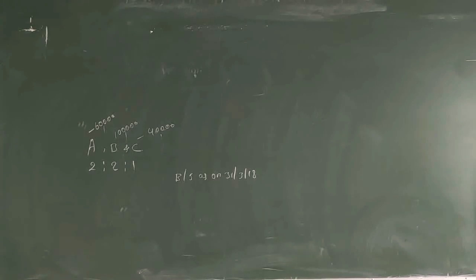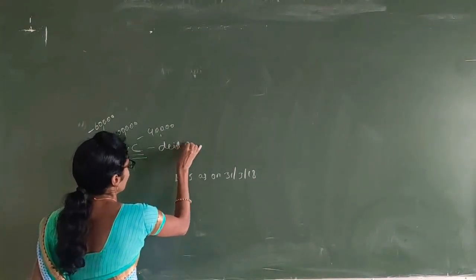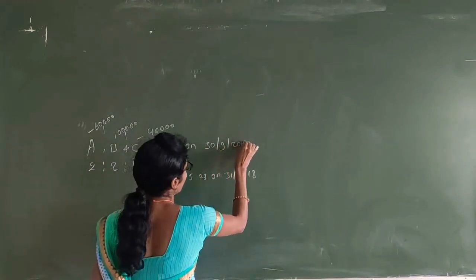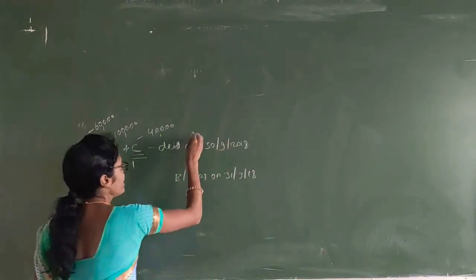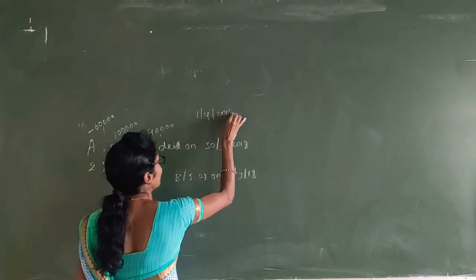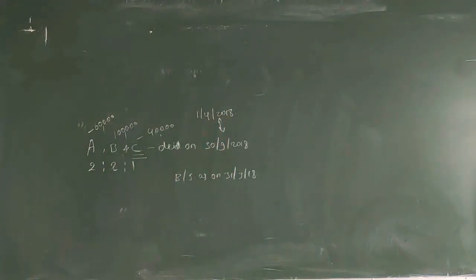Next, the adjustments. C died on September 30, 2018. Who died here? C, the last partner. September 2018 means the accounting year started on 1/4/2018, so from this date to this date.